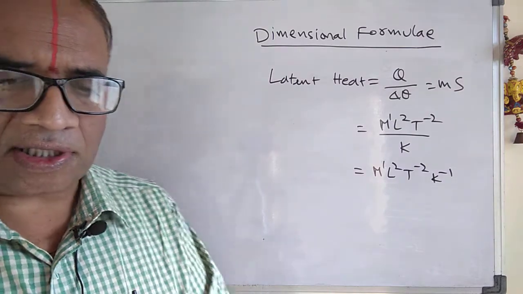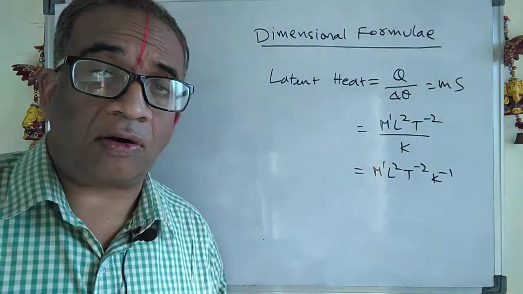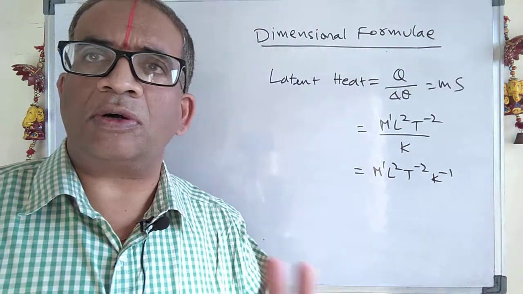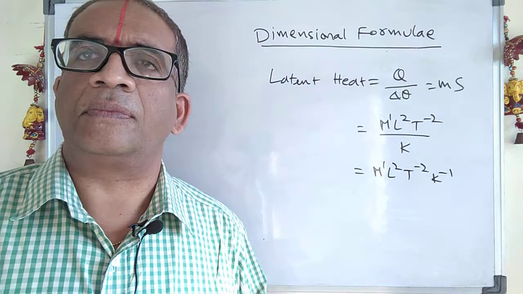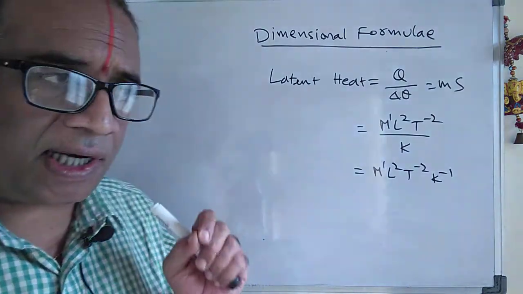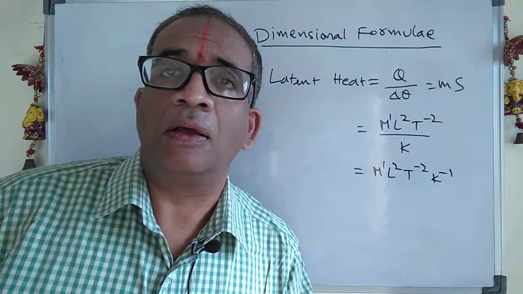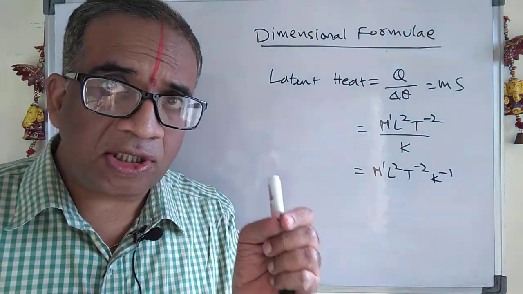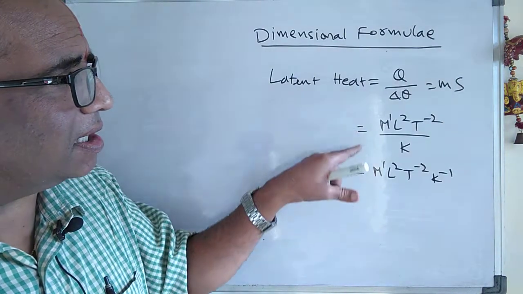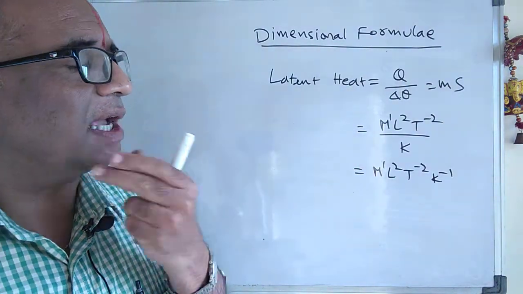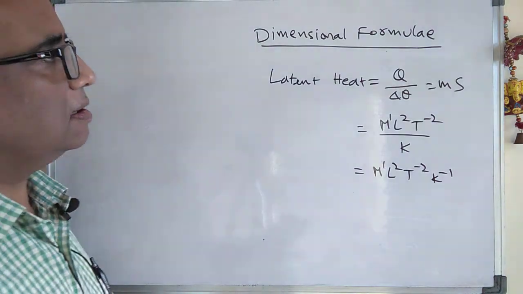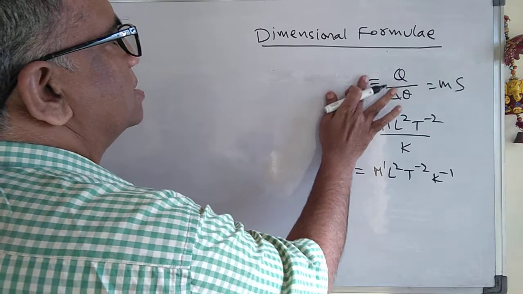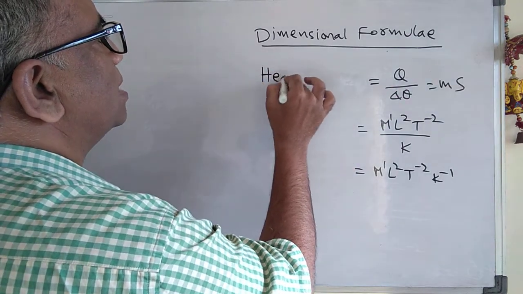Are you following? For everything you can derive how to find the dimension. You need not learn any of the dimension formulas by heart. Please don't memorize any of the dimensional formulas. What you have to do is follow each and every unit carefully. Wait, this one is for heat capacity. Sorry, this is for heat capacity.